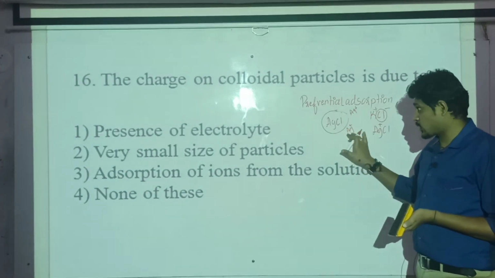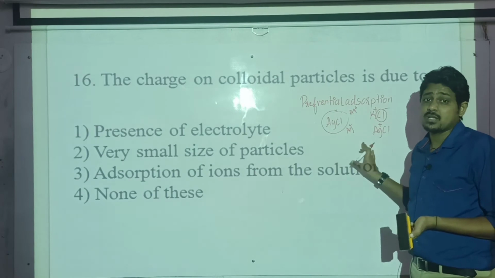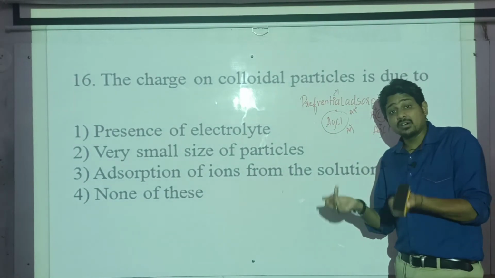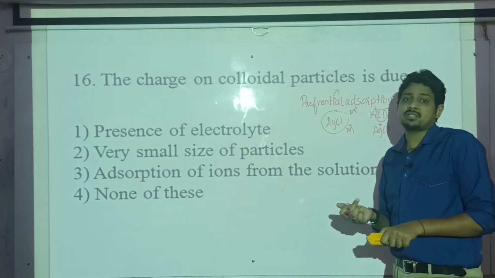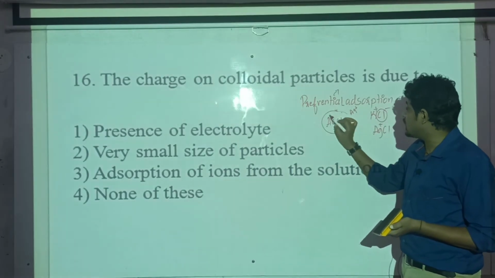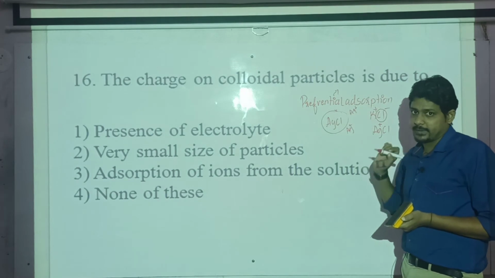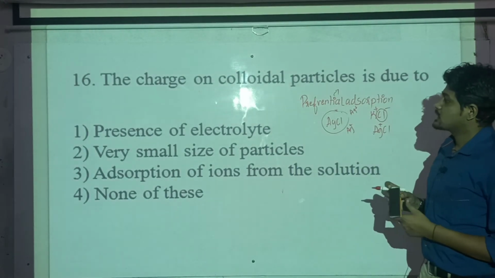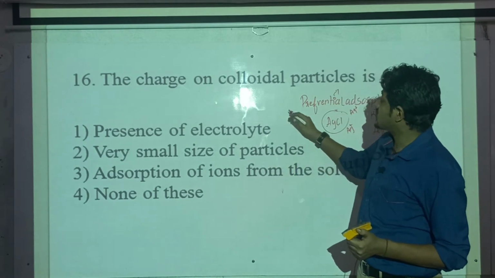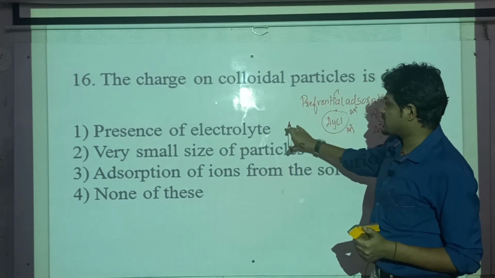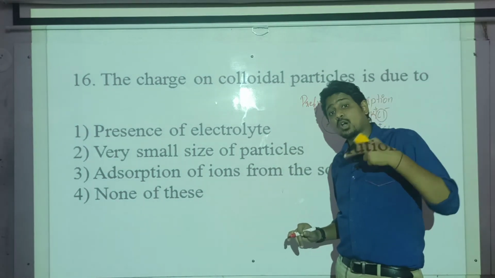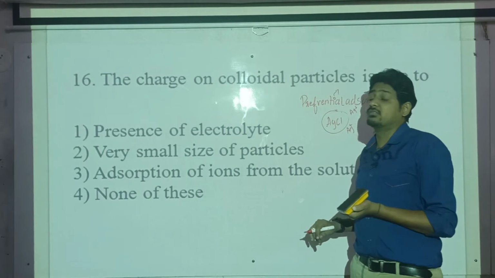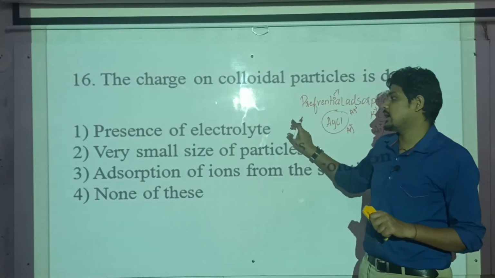This concept is very important. Preferential means this precipitate prefers only those charges which are in common with the constituent of the precipitate. You have to remember this. Then, presence of an electrolyte: is the charge on the colloidal particle due to the presence of electrolyte? See, if an excess of electrolyte is there, then what will happen? It will again get converted into precipitate. So this is not the answer.